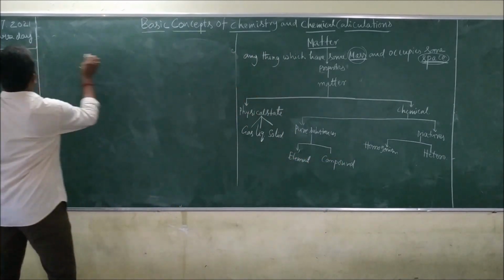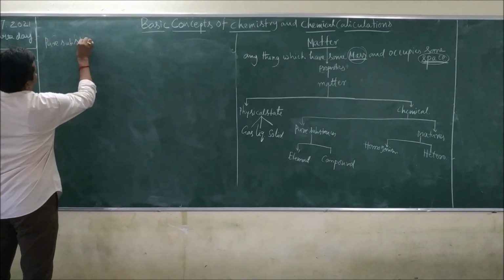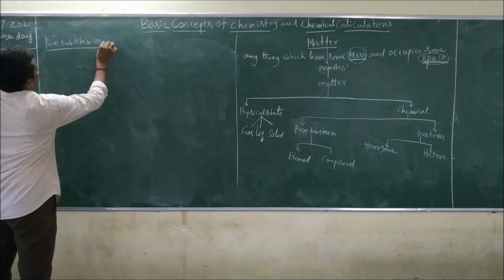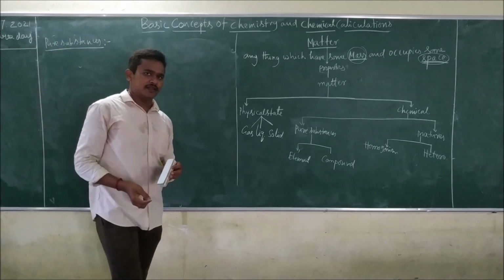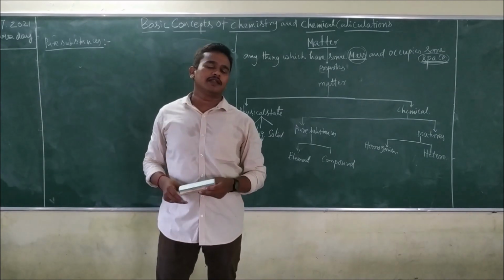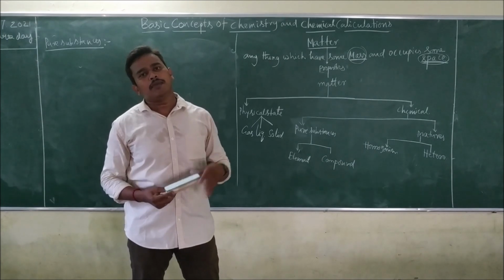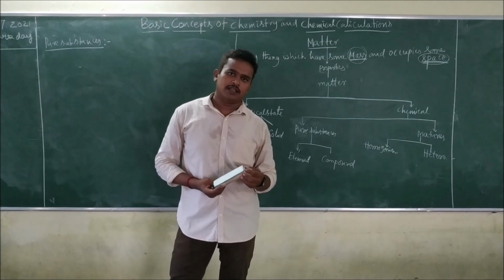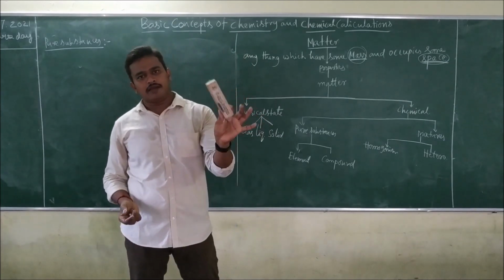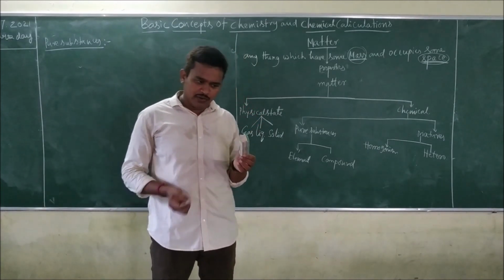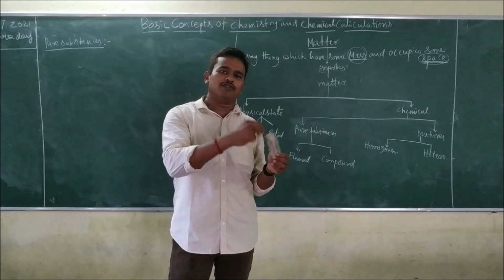What does pure mean here? A pure substance has only one type of atoms, completely one type of atoms. What does completely one type of atom mean? For example, I am taking copper metal. This much copper I am taking. Whatever you take, just a small part of copper I am taking out.